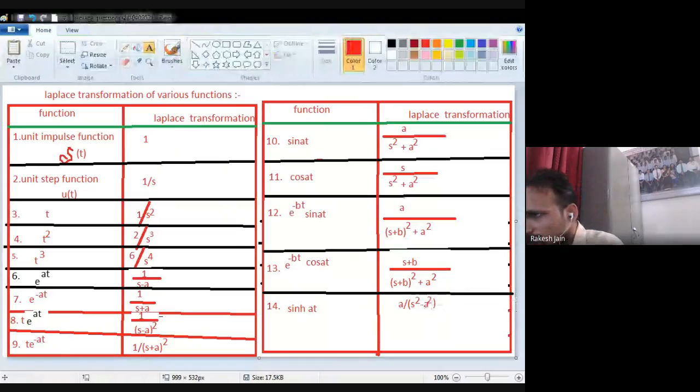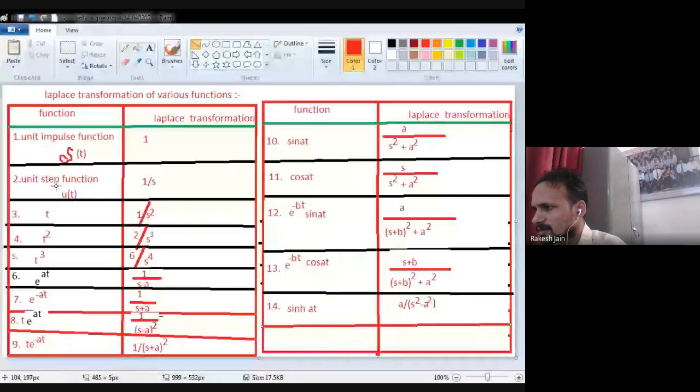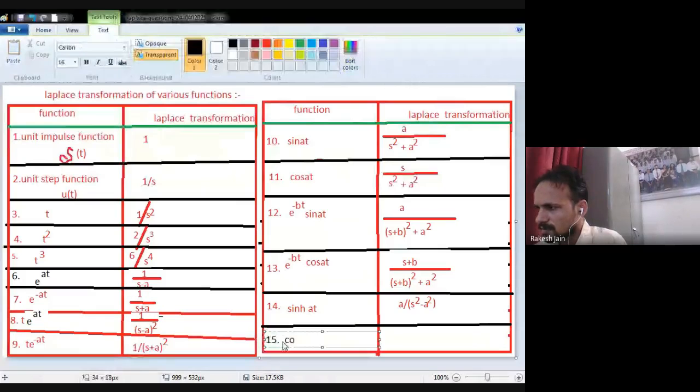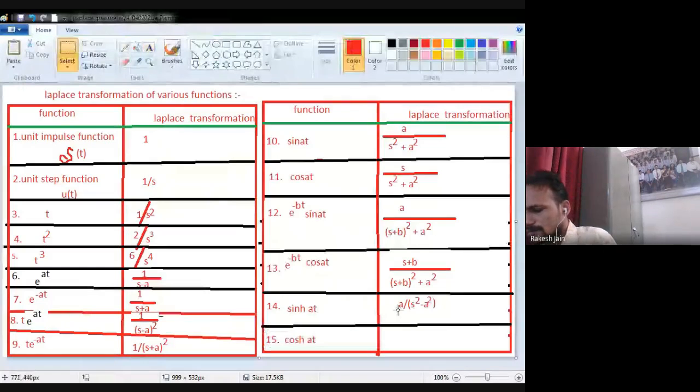Now what about cos hyperbolic? The denominator term is as it is, s square minus a square, but the numerator will consist of s. Now the last one is cos hyperbolic. Then it will be the denominator term as it is, s square minus a square, but the numerator will consist of s.